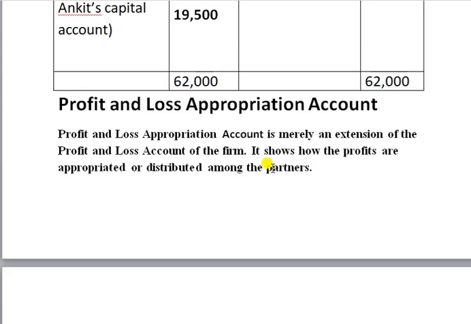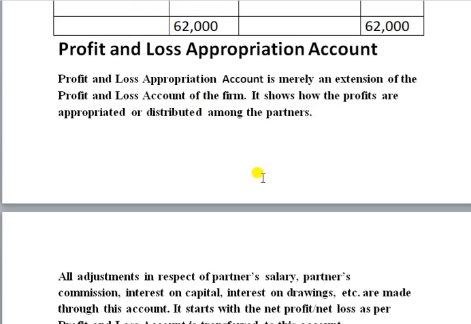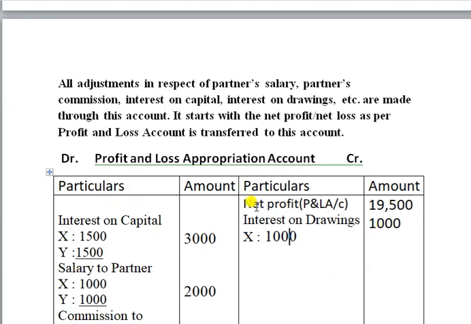So from here, 19,500 rupees we generated as our profit through profit and loss account, through our business operation this year. So we transferred that net profit of 19,500 here. First we transferred this to our credit side. If it is a loss, it should come on this side.